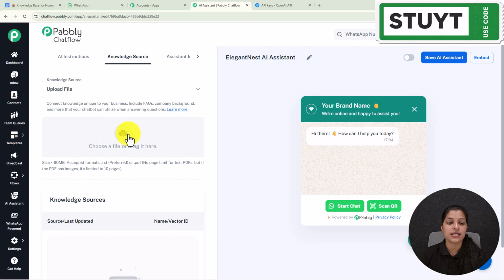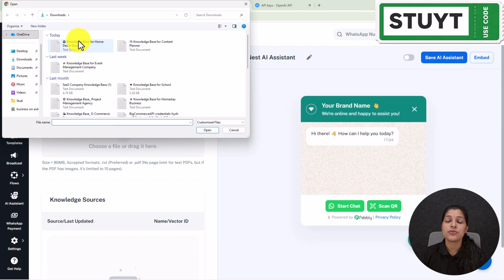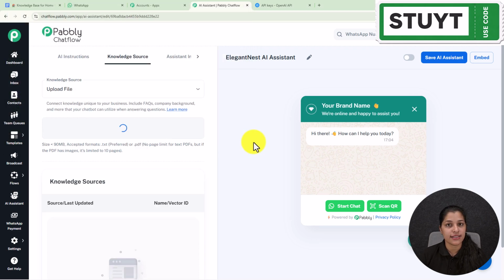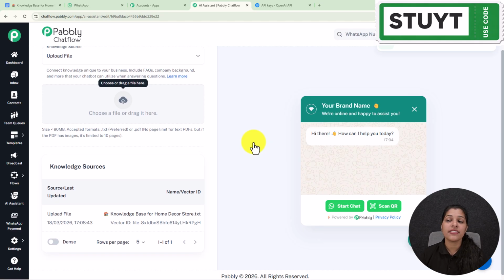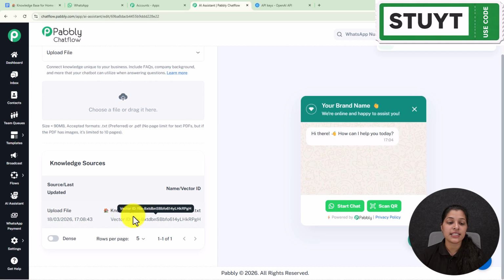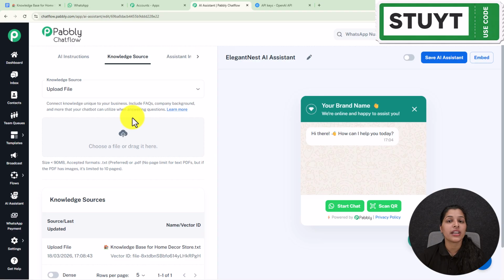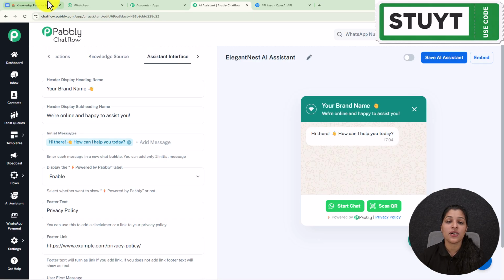So here I'm going to just select this button, and here I'm landed in my downloads section where you can see this knowledge base for home decor store, which I'm going to provide to my AI assistant, according to which my AI assistant will respond to my customer queries. And here it is uploaded successfully, and we are getting this name and the vector ID. So this shows that we have successfully provided the knowledge base. Now let's move on towards our assistant interface and configure it.